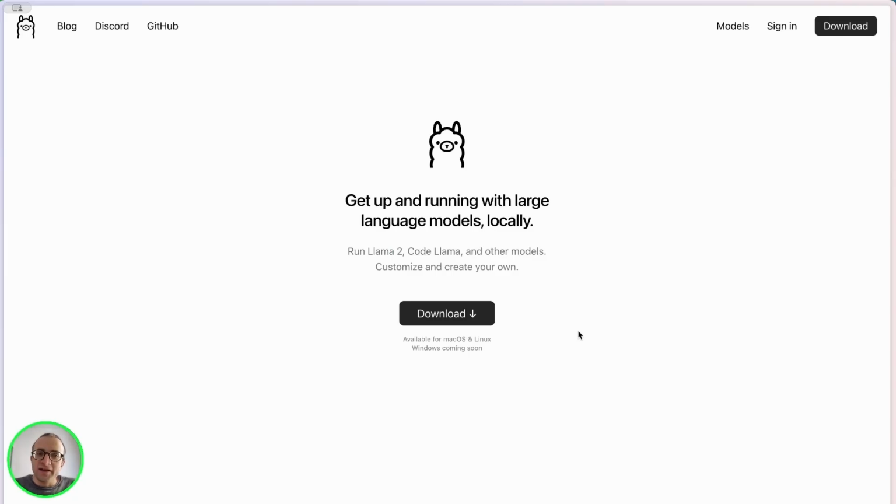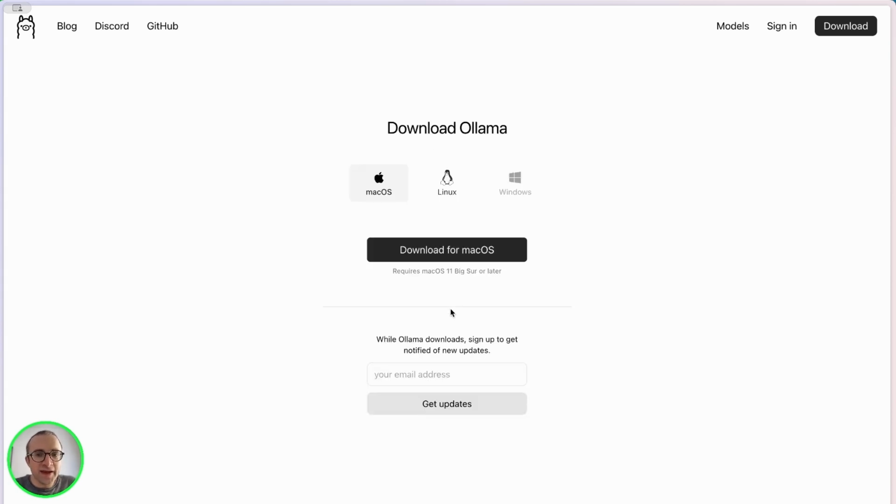And there's yet another Llama version here. It's Ollama.ai. This site will give you an executable file for Linux or Mac OS. And once you download this and install it in your machine, it installs a command line tool and downloads the Llama model directly. So I think this is the easiest way to run a Llama model because you just double click and then run your query on the terminal. Let's see how it works.